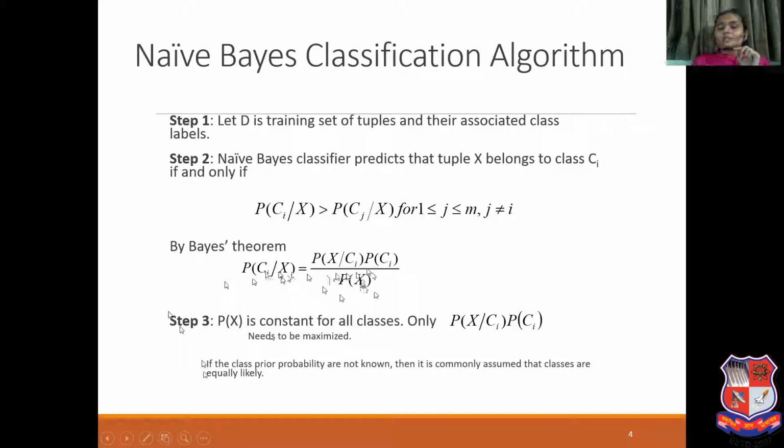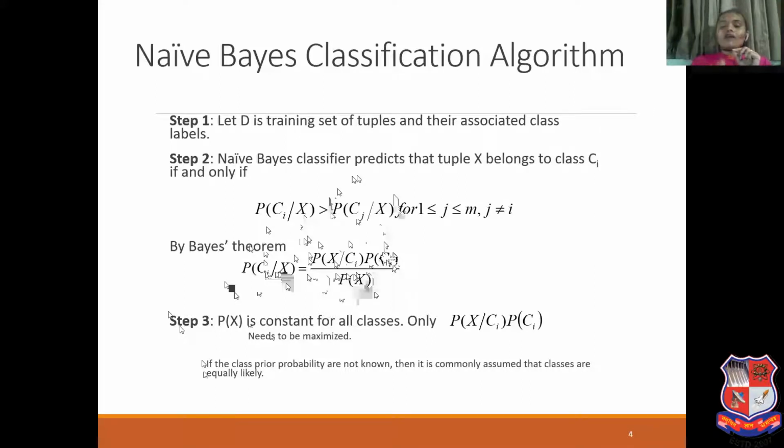Just as an example, we are assuming that probability of X is 0.2. Now I am dividing Ci given X, in which I am dividing X given Ci into probability of Ci by 0.2. And in this also I am dividing by 0.2. In both conditions, if I am dividing by 0.2, it is not giving any impact.